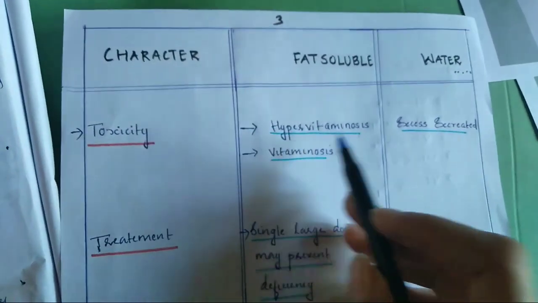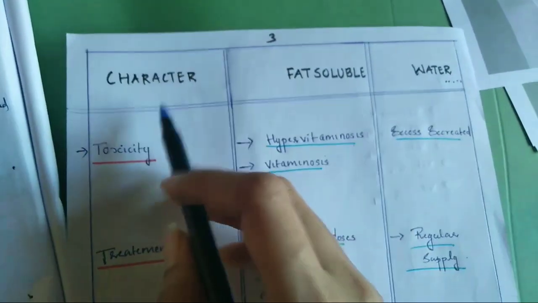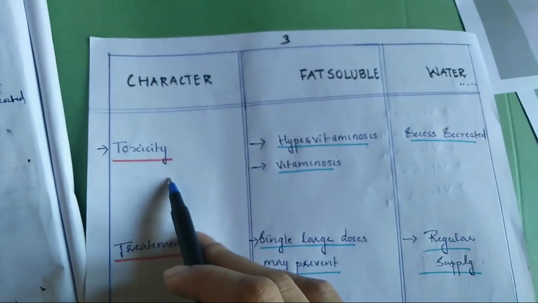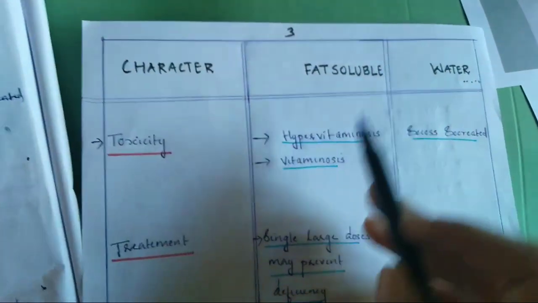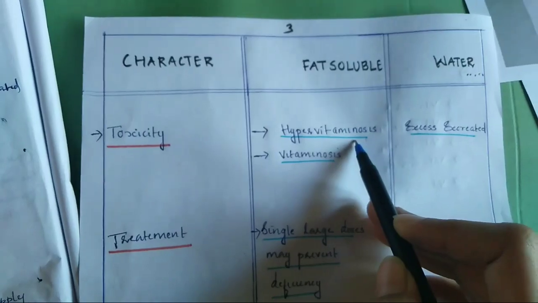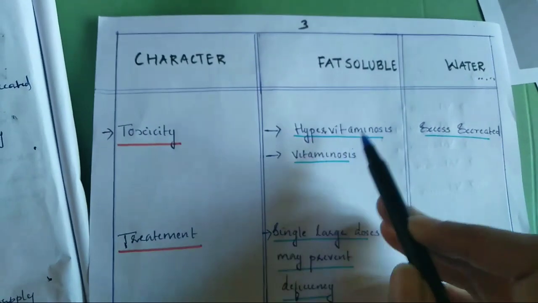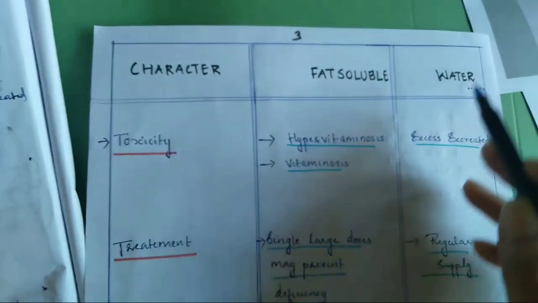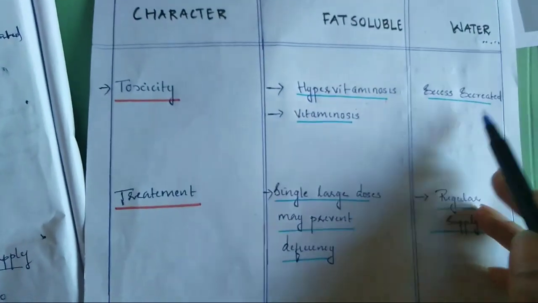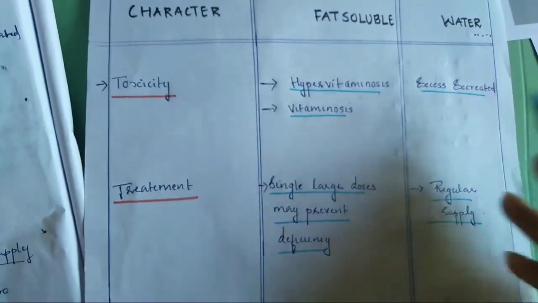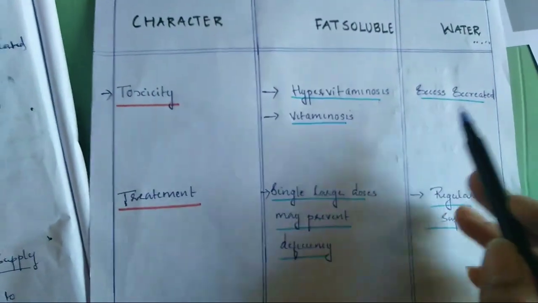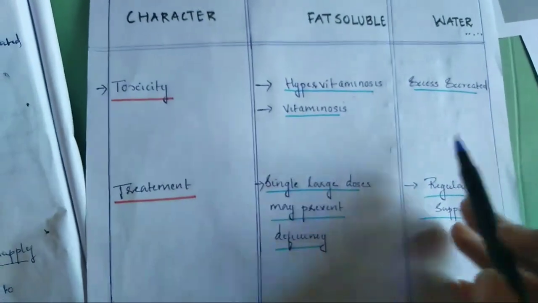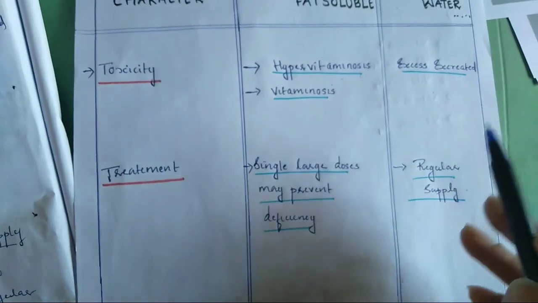Here the excess is excreted. When it is not excreted, it creates toxicity, and when it is excreted, we have no toxicity.